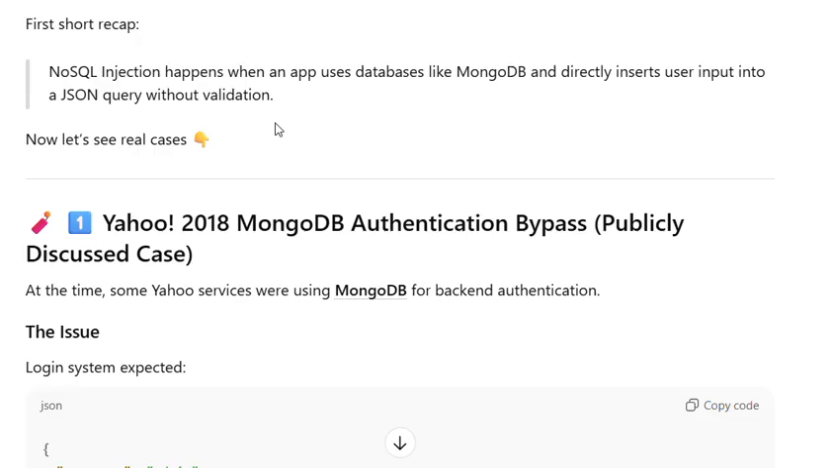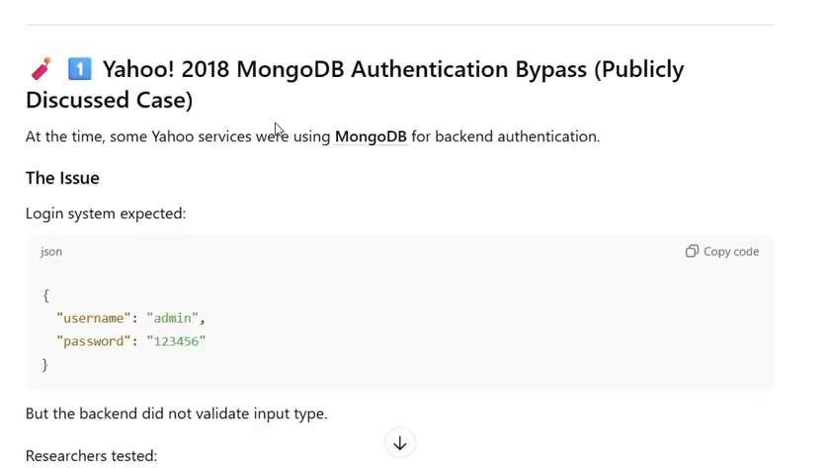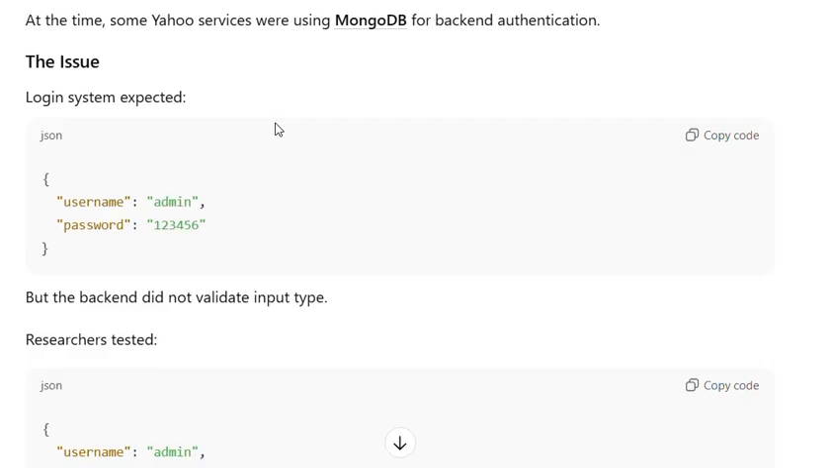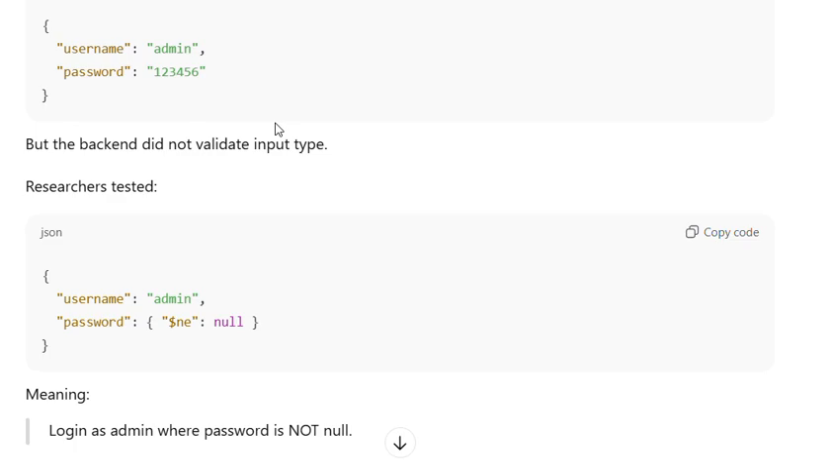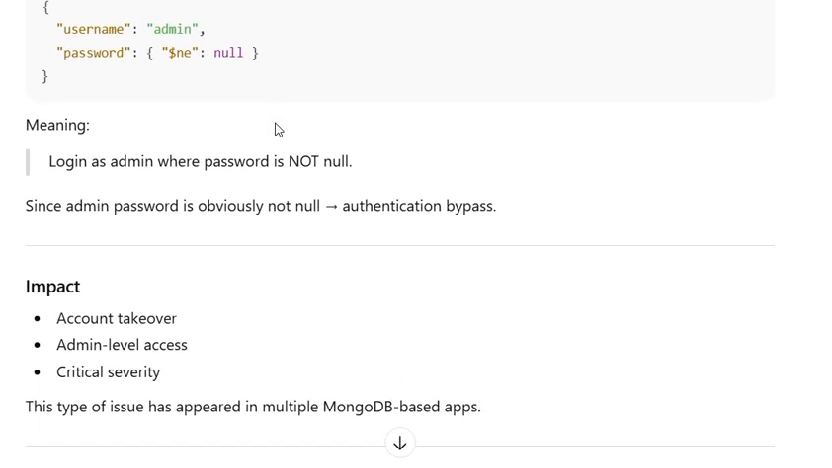Yahoo 2018, MongoDB authentication bypass, a publicly discussed case. At the time, some Yahoo services were using MongoDB for backend authentication. The issue: the login system expected a normal password string, but the backend did not validate input type. Researchers tested a payload meaning "login as admin where password is not null." Since the admin password is obviously not null, authentication was bypassed.